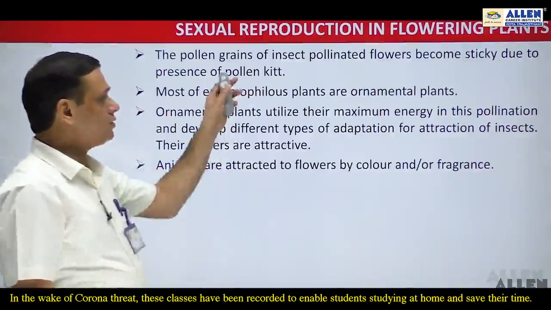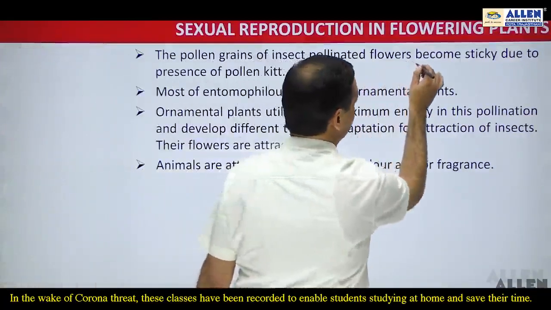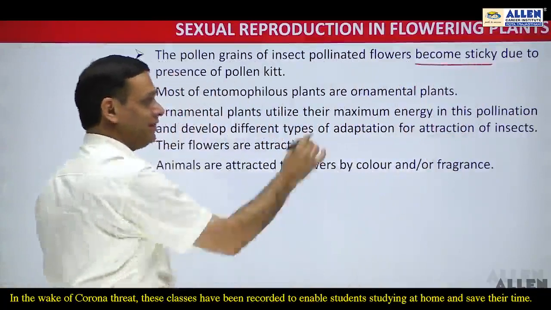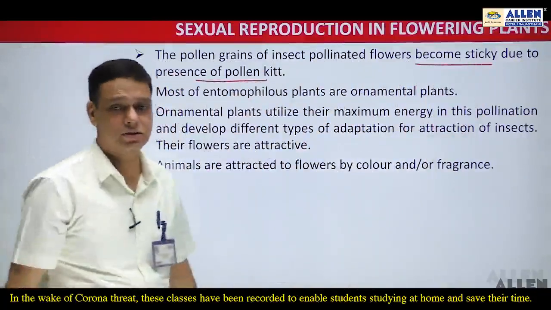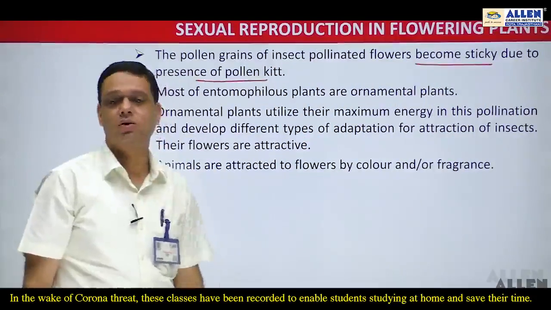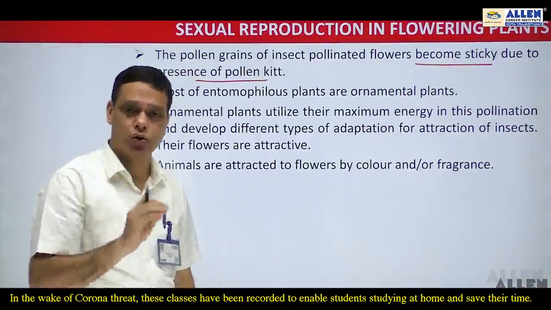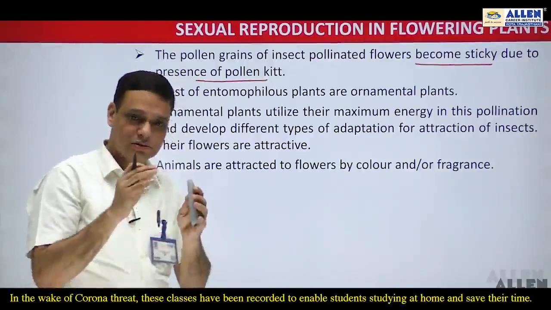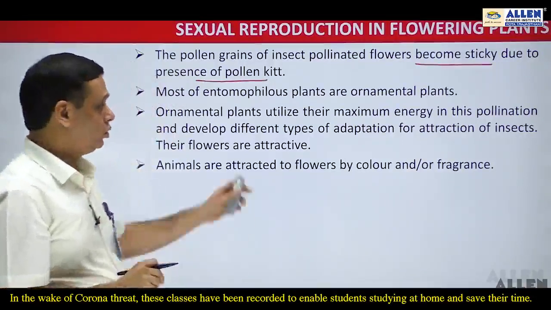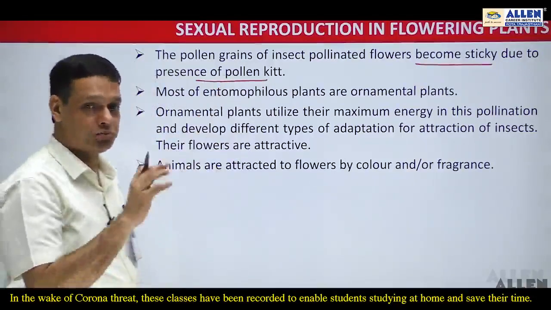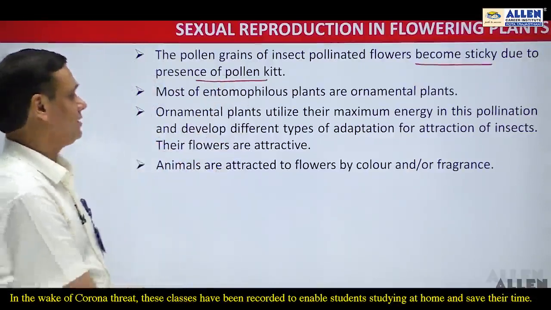The pollen grains of the insect pollinated flowers become sticky in nature, and that sticky nature is because of the presence of pollenkitt. In the earlier lecture we have already discussed about it. The pollenkitt, which is composed of lipid and carotenoid, is formed by the tapetum cells. Remember that. So that pollenkitt is present in those pollen grains which are being pollinated by the insects.